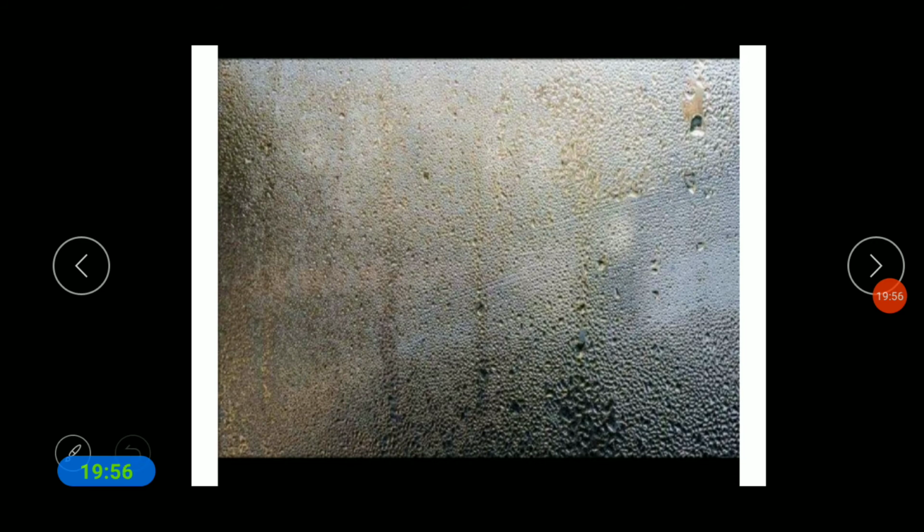This is the water vapor that you can see. When the vapor comes into contact with any other substance or material, it converts back into the liquid state. So the condensation process means the conversion of the gaseous state into the liquid state.